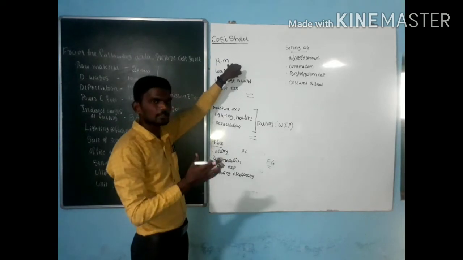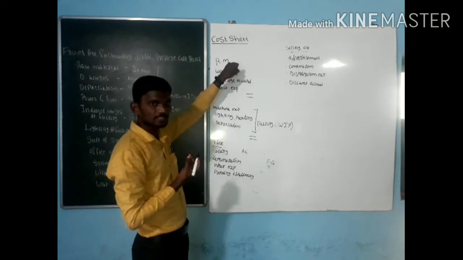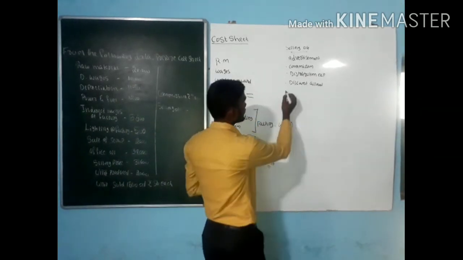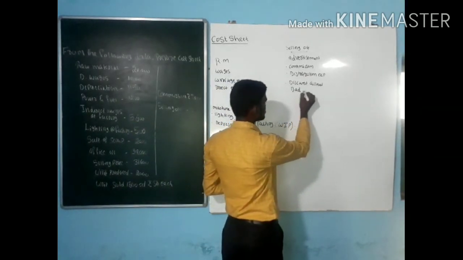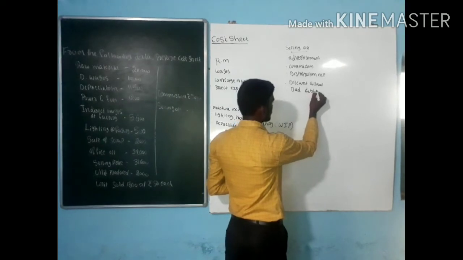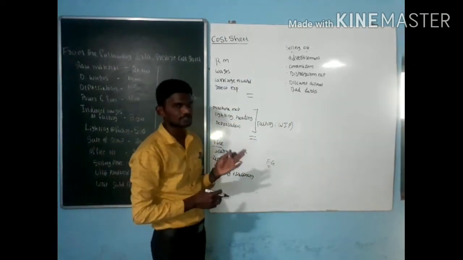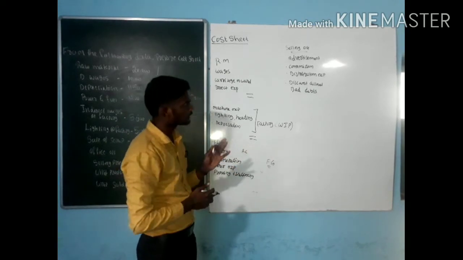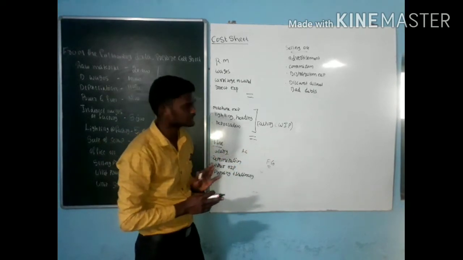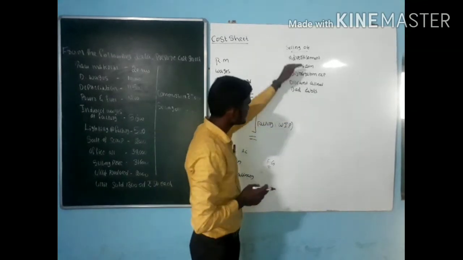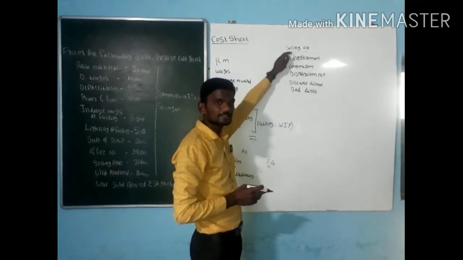Then any bad debts. We sold goods on credit basis, and sometimes the customers may not be able to pay the full amount. Those amounts are called bad debts. These are the expenses incurred at the time of selling.